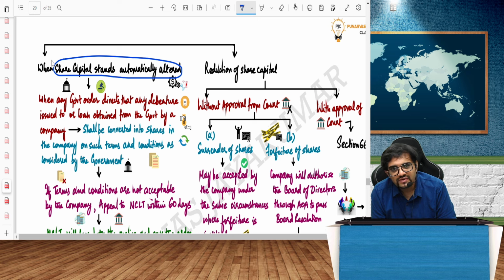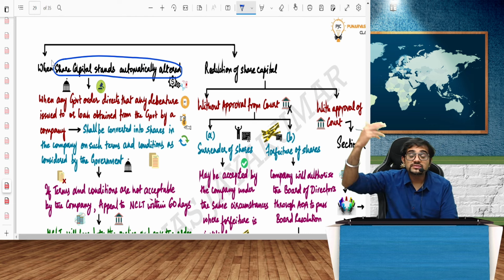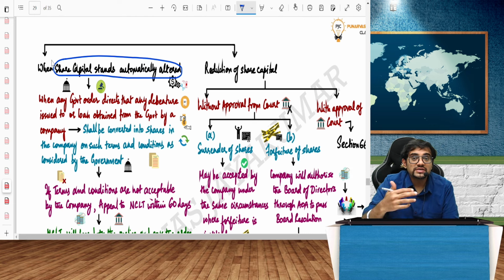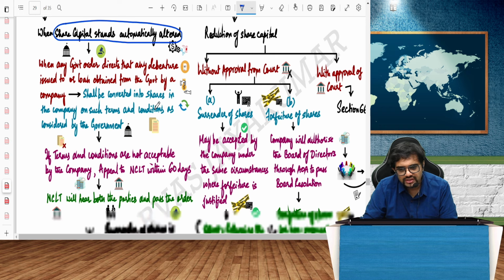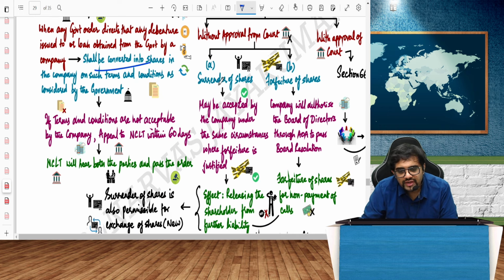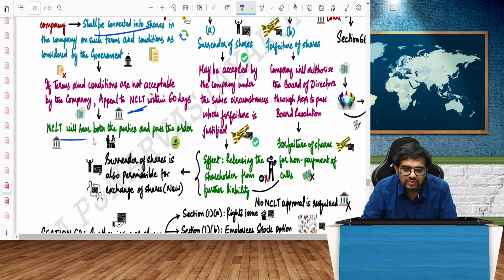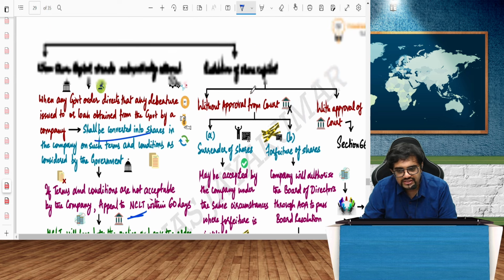When the loan is converted to shares to the extent of 50 crore, the share capital also will increase by 50 crore. Don't you think so? The capital is changing? Yes. So here, even though the capital is changing, there is no need to pass any resolution under this particular provision. It will automatically be converted, and if you have any problem with that, you can go to NCLT within 60 days. And finally, NCLT will hear both the cases and then pass an order. And according to the order, automatically the shares would have been increased.